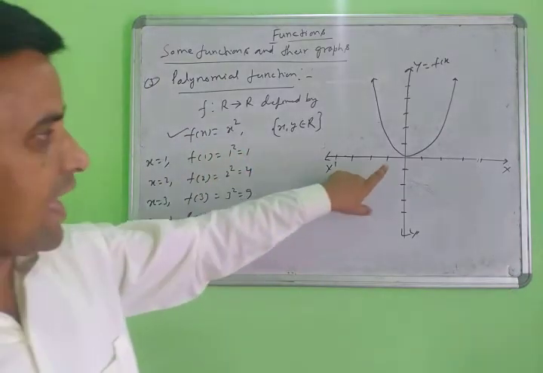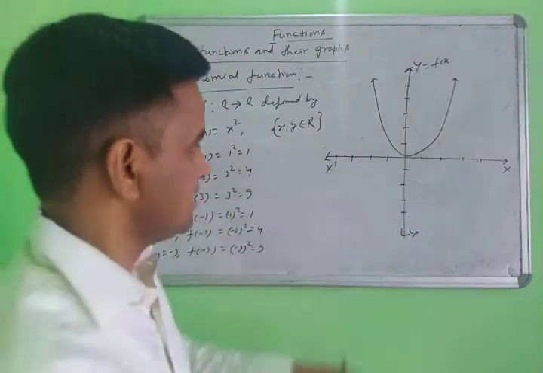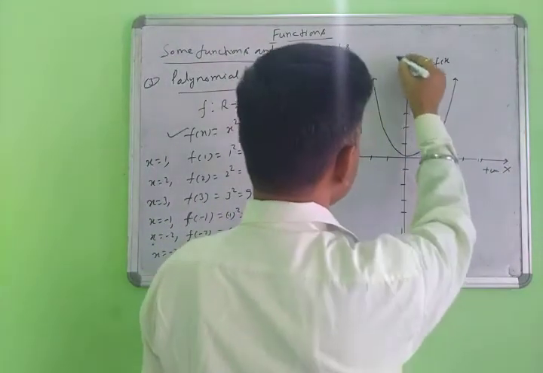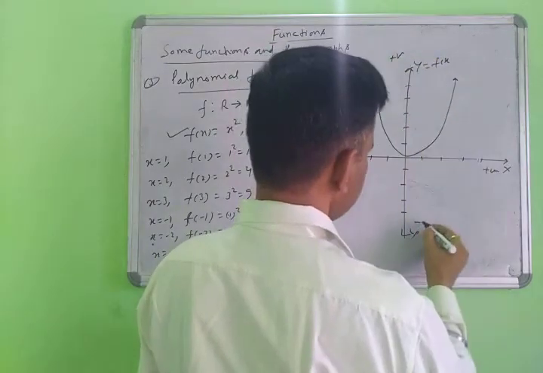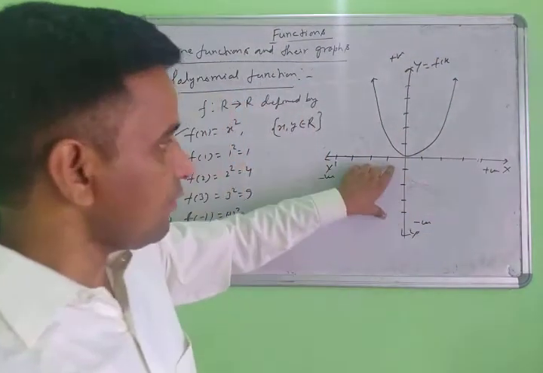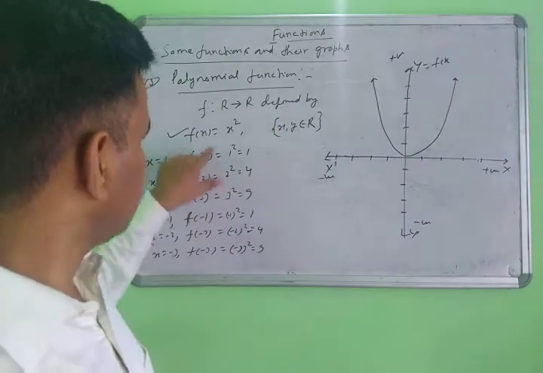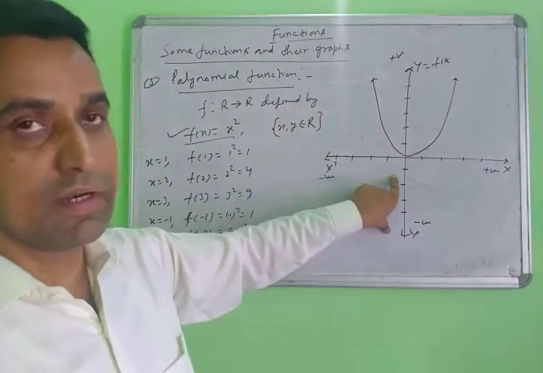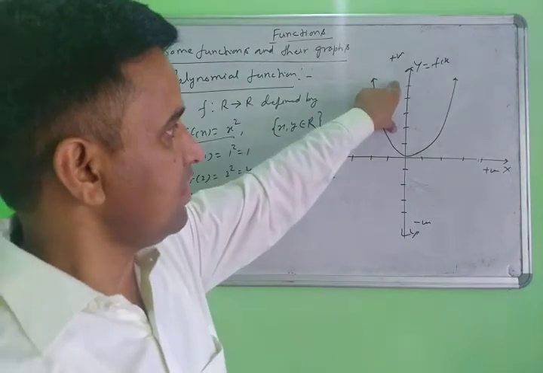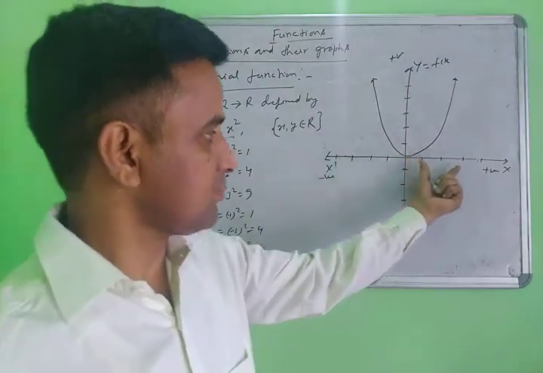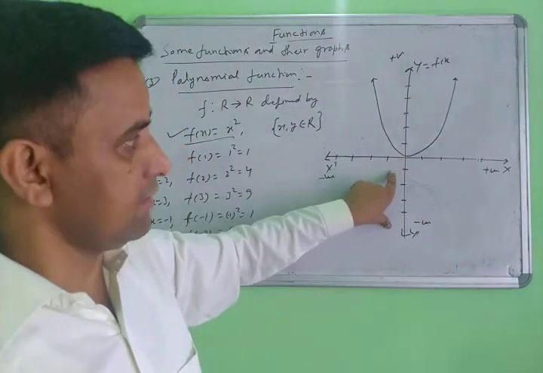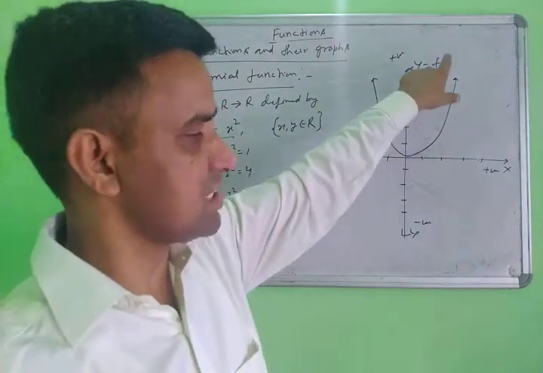It means x can be negative or positive, but why will y not be negative here? Suppose you are putting values into this function, y will never have a negative sign here. Y is positive whether x is negative or positive, y is positive, but y is never negative. The function will come in this shape.